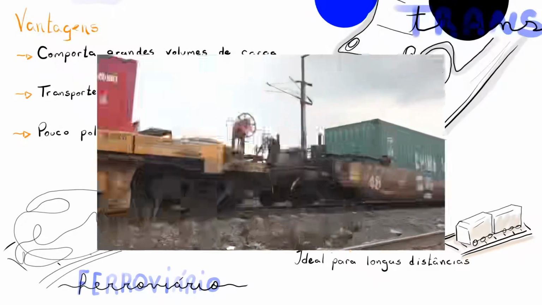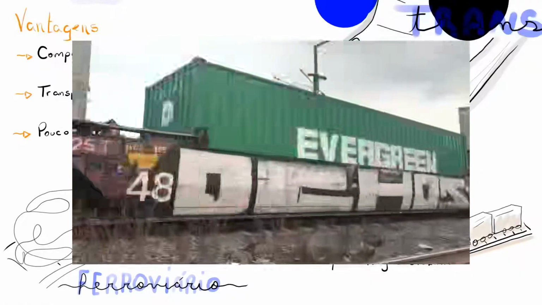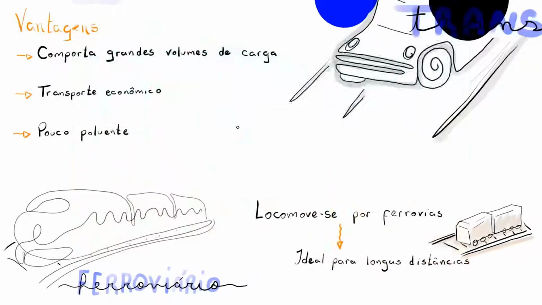Besides that, it's also not very polluting, especially when compared to road transportation, which we will see next. Even though it also uses fossil fuels like diesel oil, it also uses clean energy sources, like electricity and also biodiesel.